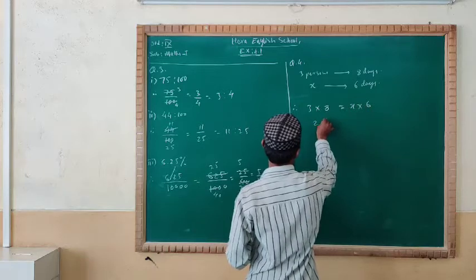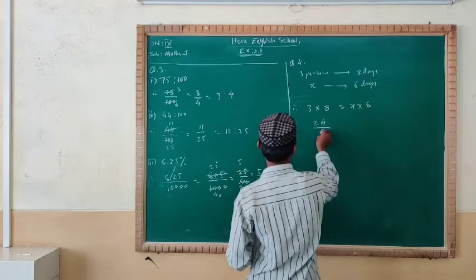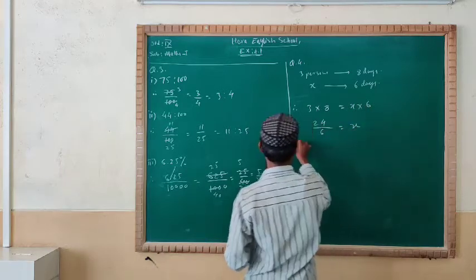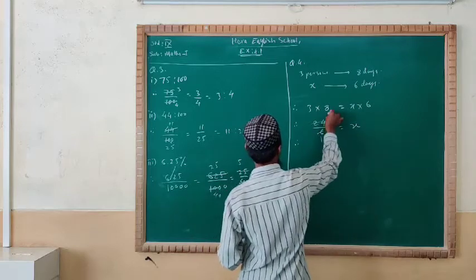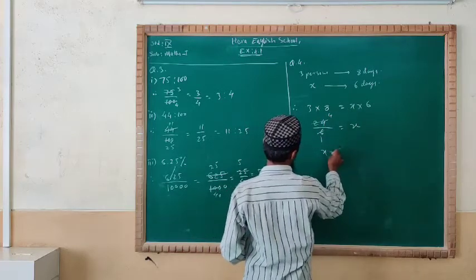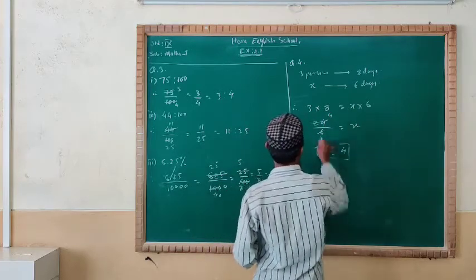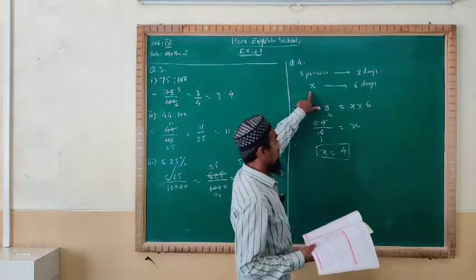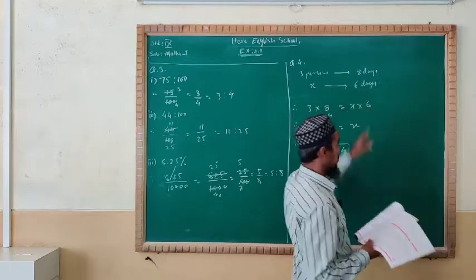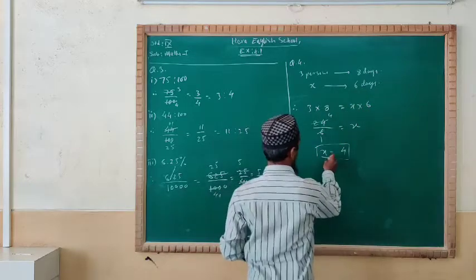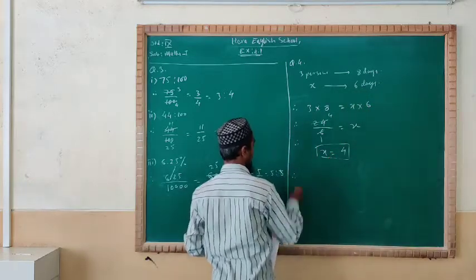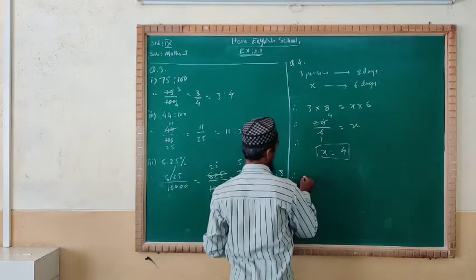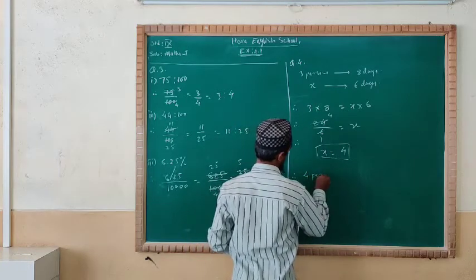3 times 8 is 24, and X times 6 we will divide on the left side, X will be on the right side as it is. 6 times 1 is 6, 6 times 4 is 24. X is equal to 4. What have we taken X as? The number of persons who will complete the work in 6 days. Now we got X as 4, so we can write the answer: 4 persons